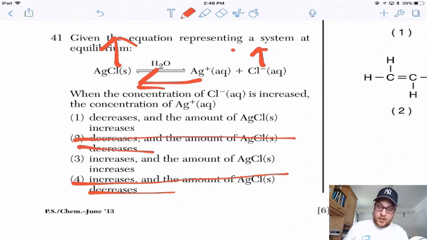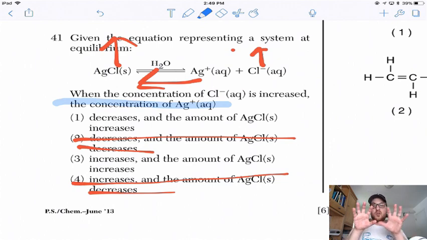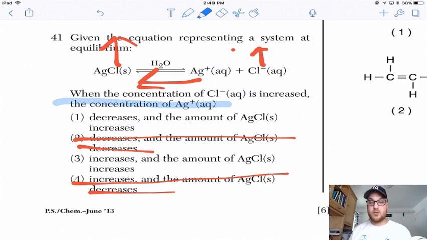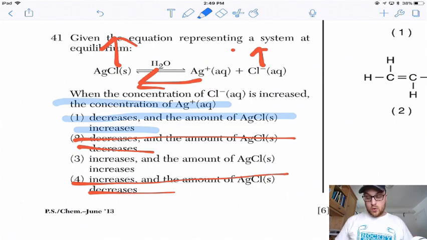Okay. Now, the first part of the question was saying, what's going on with silver? In order for me to even make AgCl, I need to combine chlorine and silver. As I'm combining chlorine and silver, let's pretend this is chlorine and silver, and I combine them, well, chlorine and silver just went away. Here they are, and they're gone. That means that silver and chlorine are going down because they need to decrease in order to make AgCl. They need to react to make AgCl. So silver is going to go down as AgCl increases. Whew, no one likes shifting.